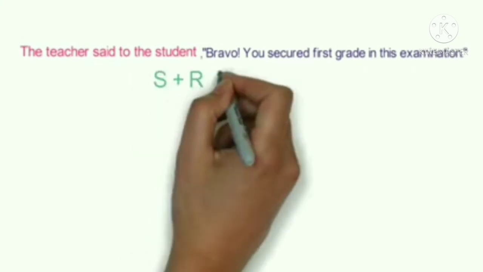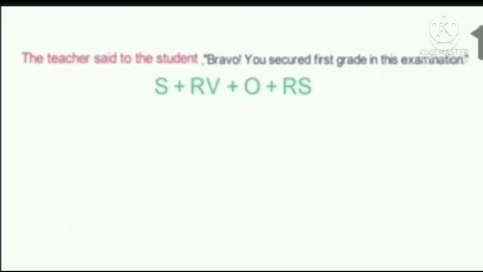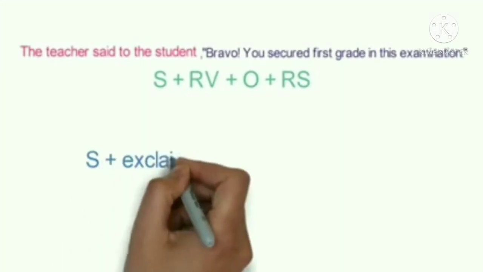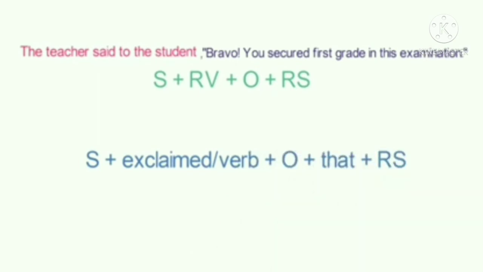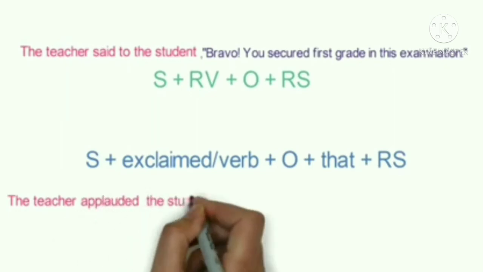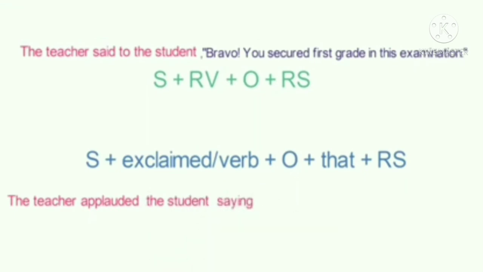So, the structure goes as subject plus reporting verb plus object plus reported speech. Here now we have subject plus exclaimed or the verb plus object plus that plus reported speech. Here the subject is the teacher and the teacher is praising the student, so we can use the word applaud. Object is the student. Saying will be added as per the word flow that we have already studied. We will remove the word bravo as per all we have already studied.